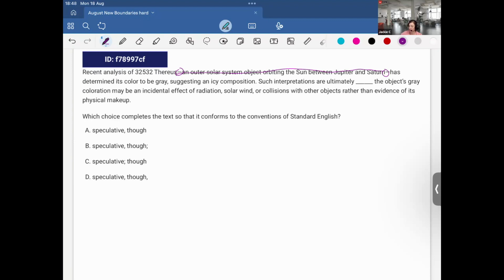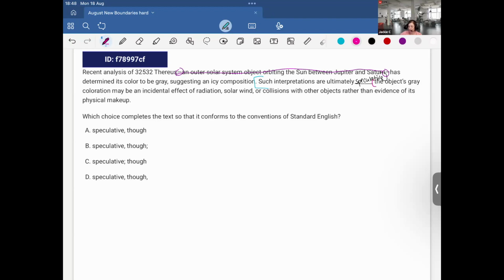Has determined its color to be gray, suggesting an icy composition. Such interpretations are ultimately speculative. Okay, that could be a standalone sentence. Such interpretations are ultimately speculative. I have a subject, a verb, complete thought. So let me see what comes after.